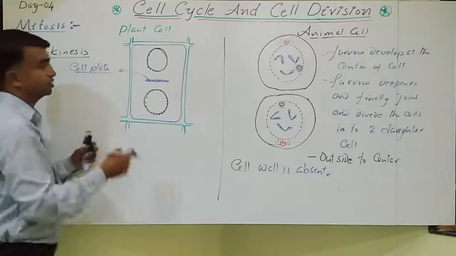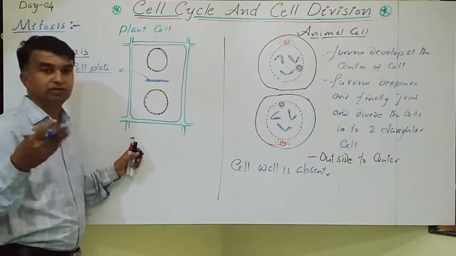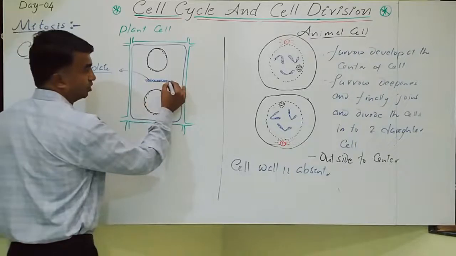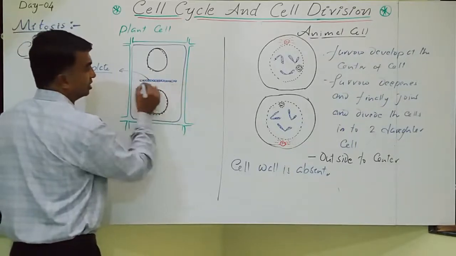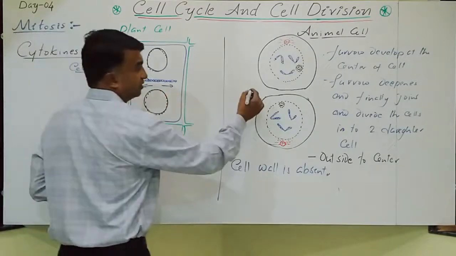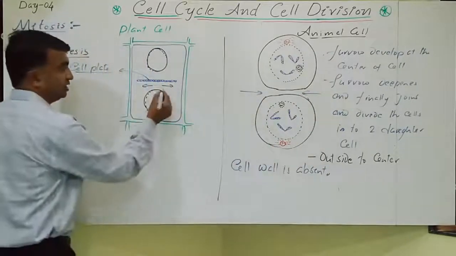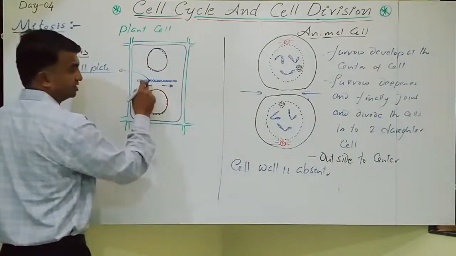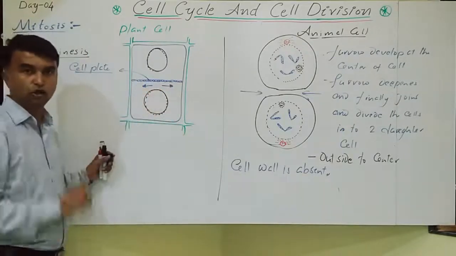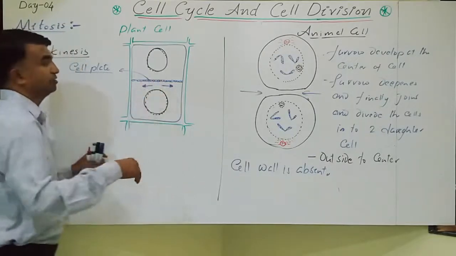Yes, this is called the cell plate. So this is made up of the small vesicles which are trapped in the fibers. Gradually the cell plate moves toward the outside, that means it moves from the center toward the periphery. Can you differentiate? Here, from the outside to center, the furrow formed. Here the cell plate goes from the center to the outside, and ultimately it reaches the cell wall. It joined. And in between that, the middle lamella develops.